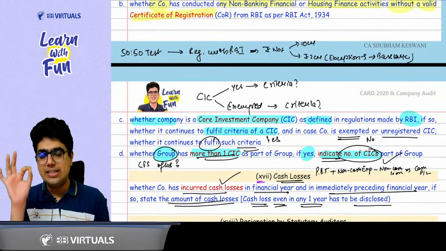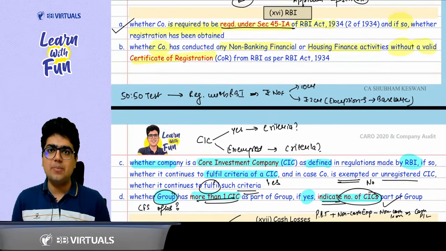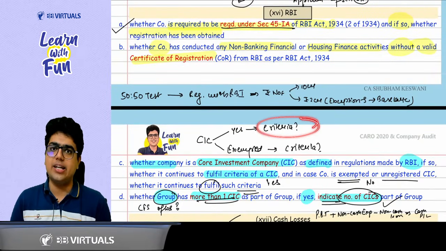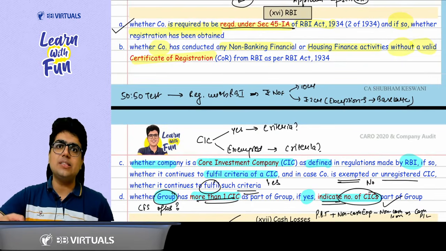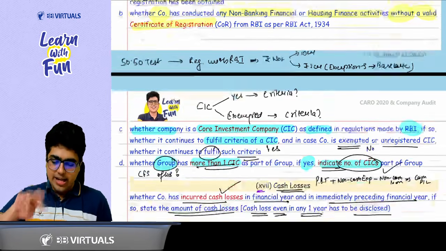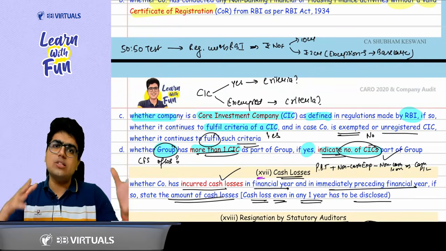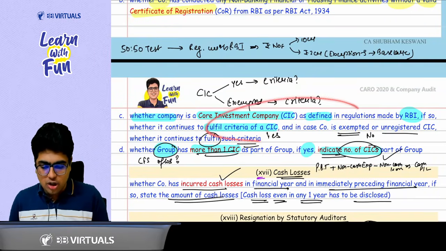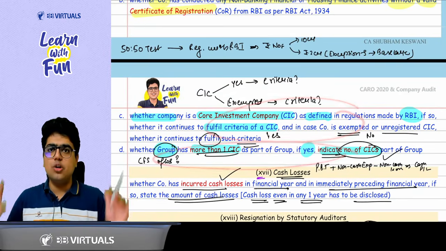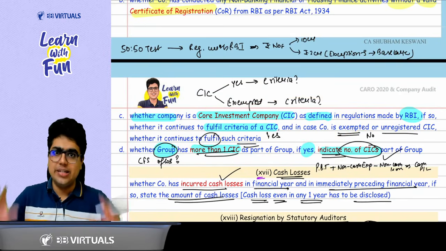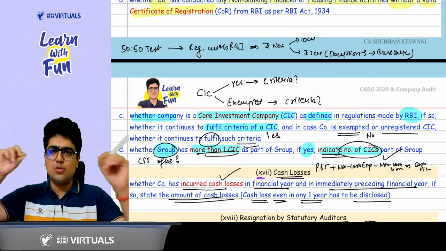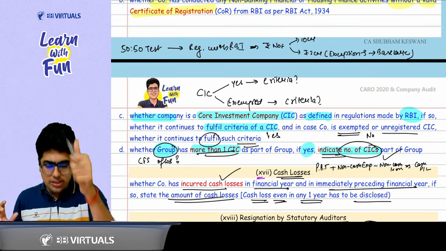Whether the company is a CIC as defined as per the RBI criteria. Yes, is it fulfilling the criteria? Second, if it is exempted from being a CIC, whether it is fulfilling the criteria. And the last part is, in case a group has more than one CIC, you need to disclose the number of CICs. So first of all, talk about the CIC, and in case of a group, meaning a consolidated financial statement, if it has more than one CIC, you need to disclose the number of CICs. Got it? Got it, sir.